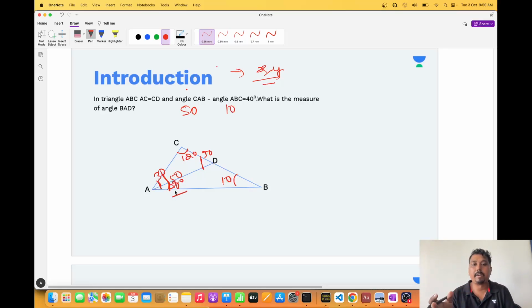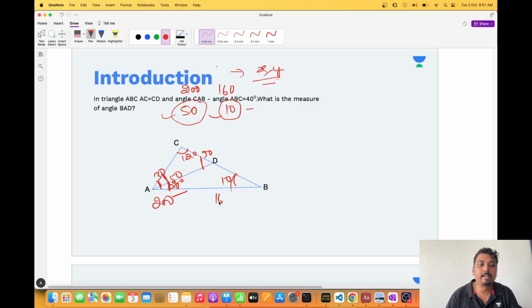Guys, what has happened? My answer didn't change, even though I have made the assumption with some different values. Still my answer is the same because I am not violating any condition. Until you are violating any conditions, you are good to go. Now here, if somebody says, sir, I will take it as 200, I will take it as 160. Okay, student, you can do it. Now, this angle is 200, this angle is 160. Common sense, these two angles make 360. The sum of angles of a triangle cannot be greater than 180 degrees. You are violating the rule, so you cannot do it. Until and unless the rules are intact, you don't have any issue. And this is what the assumption method is all about.